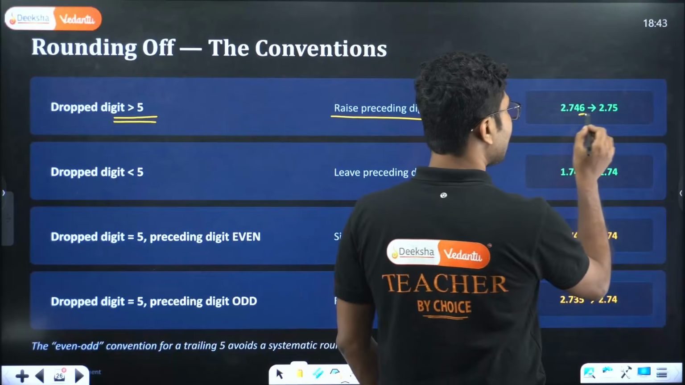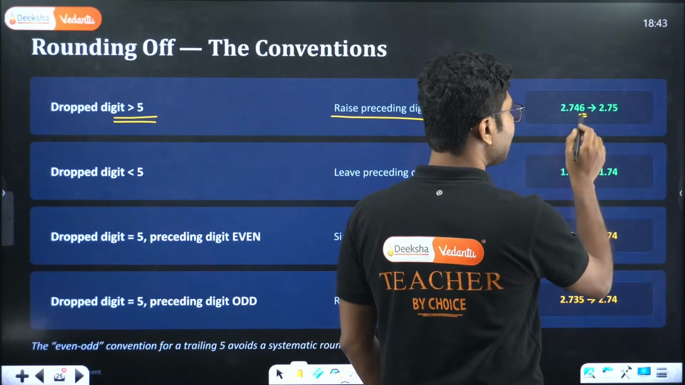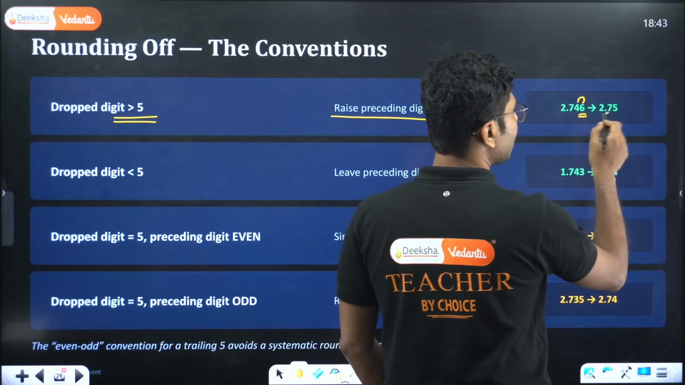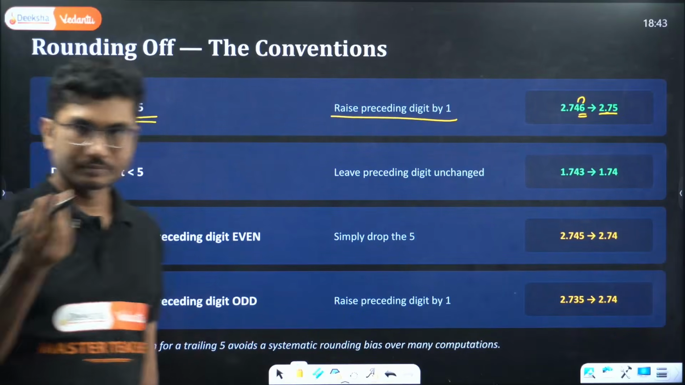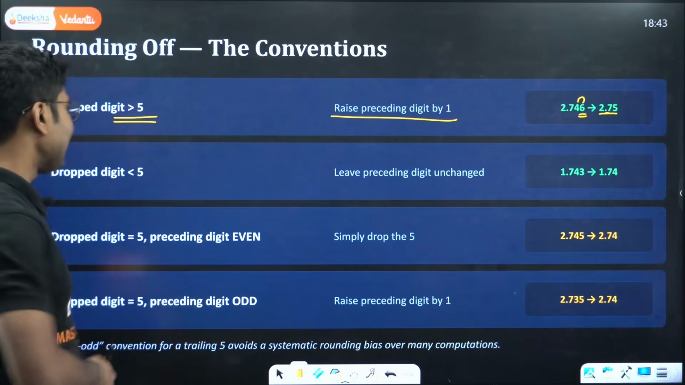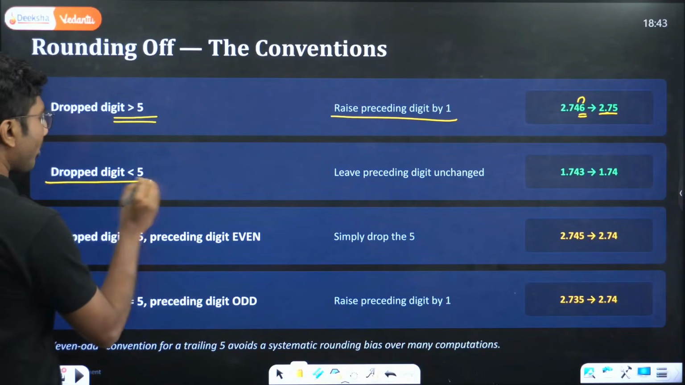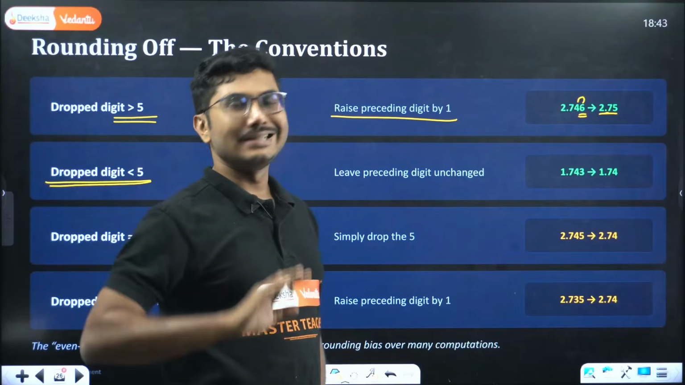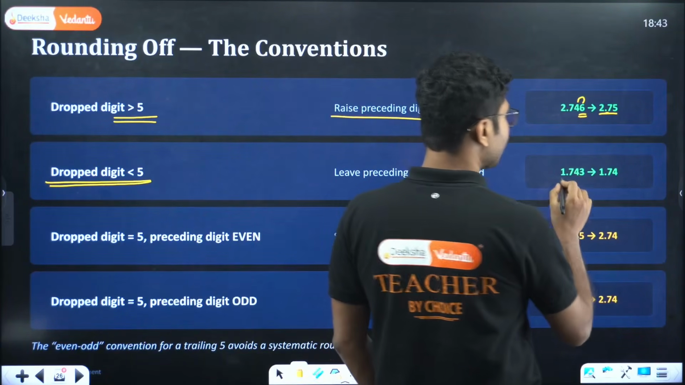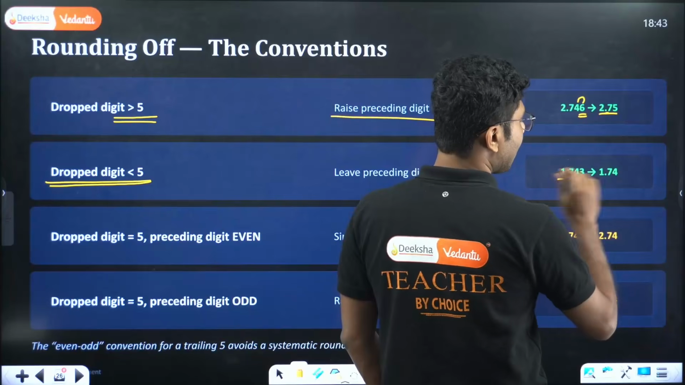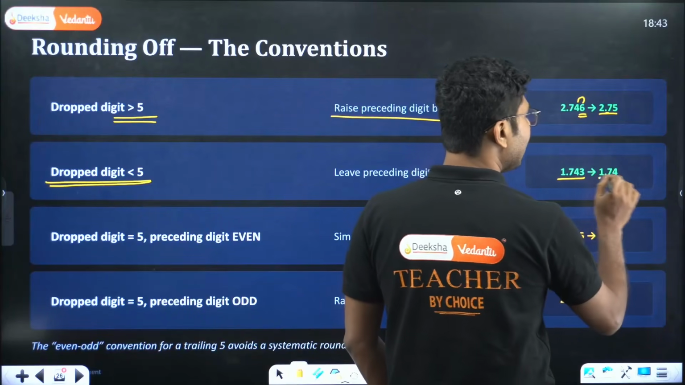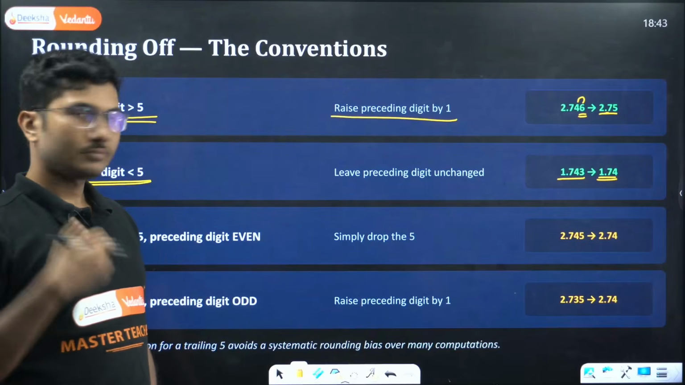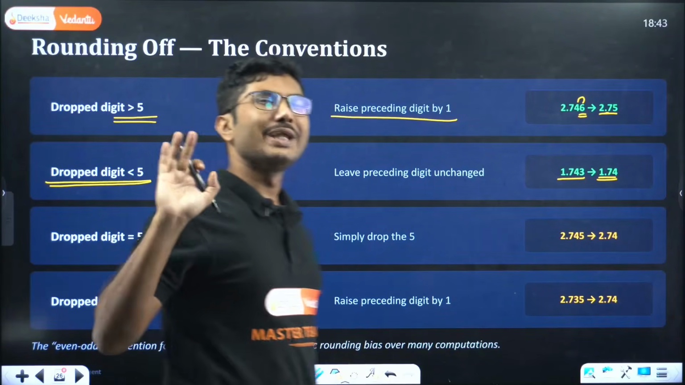Here, if you see that this is a 6, we are dropping this 6. So we have to raise the previous number, that is 4, by 1. So our answer will be 2.75. Clear? Easy. Next, if the digit that we are dropping is less than 5, again our life is very simple. We leave the preceding digit as it is. We do not do anything. So with 1.743, we are only dropping this number completely. We leave the number as it is, 1.74. We just drop the number without doing anything else.